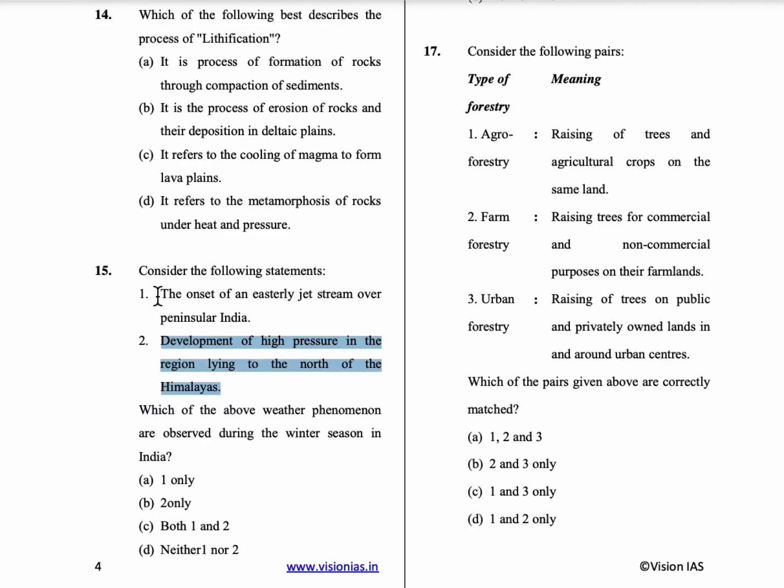The onset of easterly jet streams over peninsular India occurs in the summer season, especially in the month of June, so this doesn't belong to the winter season. Only the high pressure is developed, which is in the north of the Himalayas. So only the second statement is correct.